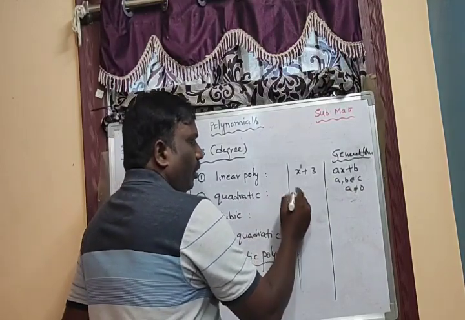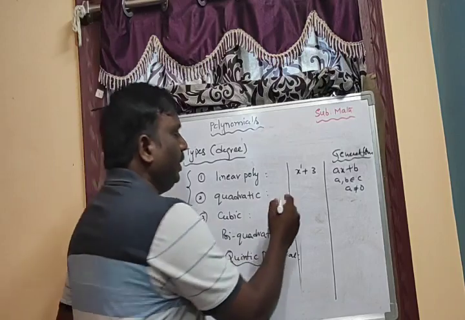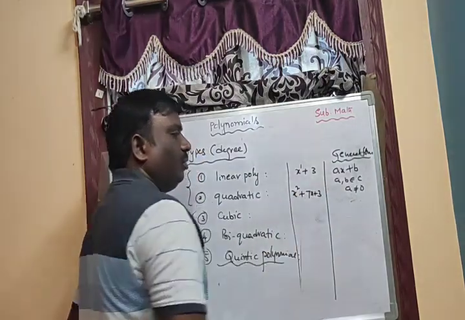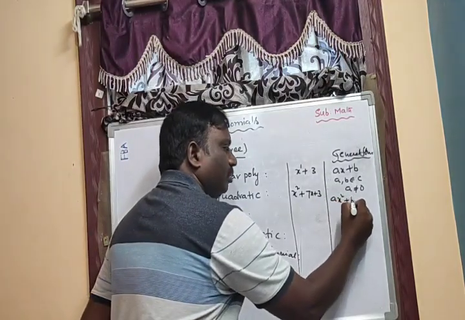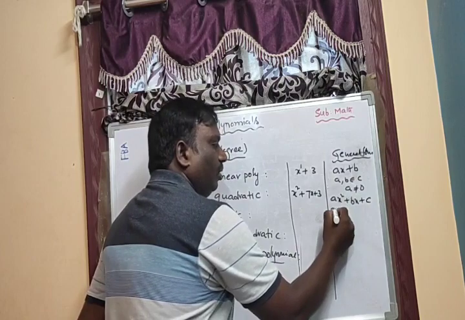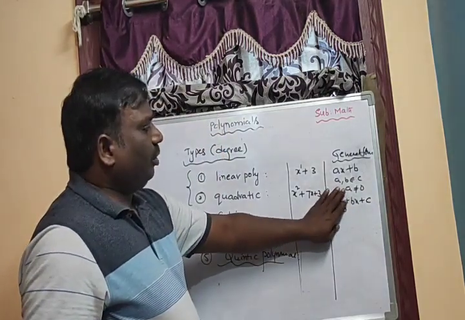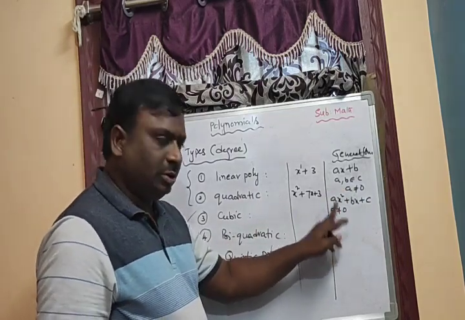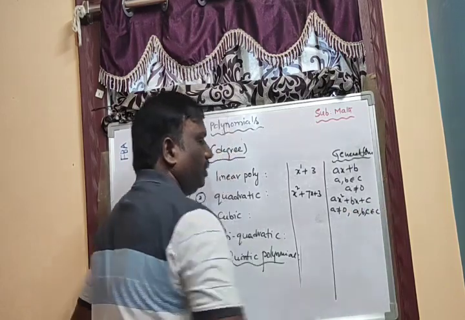Quadratic polynomial: the highest degree is 2. In the polynomial, the highest degree is 2. x square plus 7x plus 3. This is the quadratic polynomial. Here also, the general form of a quadratic polynomial is ax square plus bx plus c, where a is not equal to 0. If a equal to 0, it will become a linear polynomial. But we are discussing quadratic polynomial. That's why a is not equal to 0. And a, b, c belongs to complex numbers.